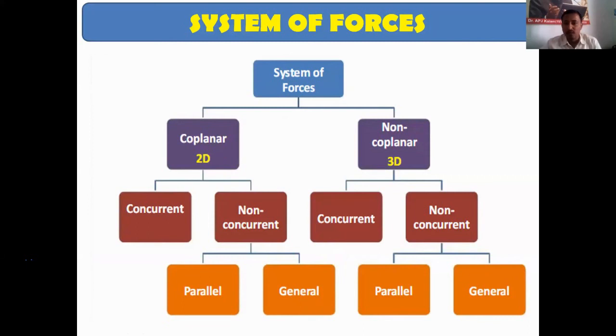If they are on different planes, they are non-coplanar forces. Parallel forces means the lines of action of all the forces are parallel to each other. If they are not parallel, then they are called general force systems. So this is about the system of forces.